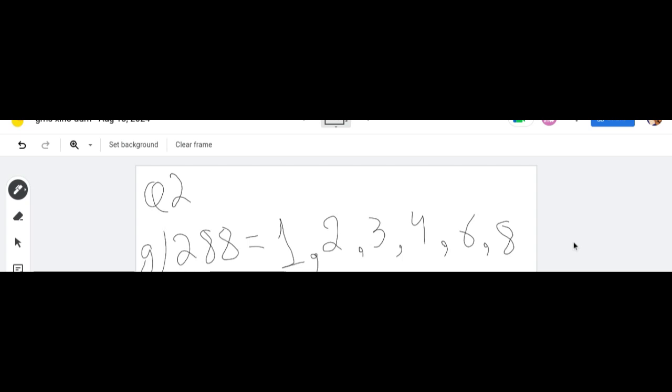Okay, so 1 contains 288, 2 contains 288, but how many times? Okay, now we have to find the other number. So can you just give me the table of 2 which contains 288? Okay.